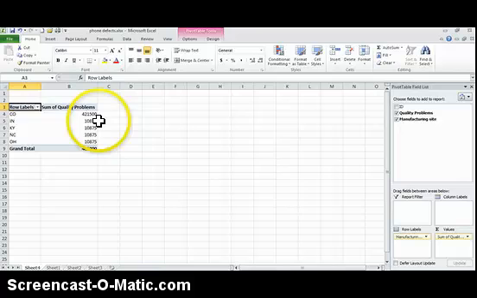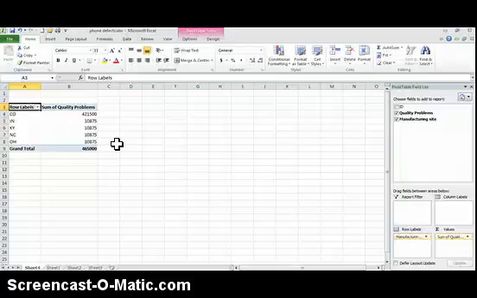If we look at the sum of quality problems, Ohio, North Carolina, Kentucky, and Indiana only had 10,875 quality problems, whereas Colorado seems to have a quite dramatic increase in the number of quality problems. This information is useful to us because it tells us that the problem is at the Colorado plant, and we need to go look at the Colorado plant. If we throw out the Colorado plant, it looks like we don't have very many problems at all with our phones, and we're doing quite a good job relative to our competitors.